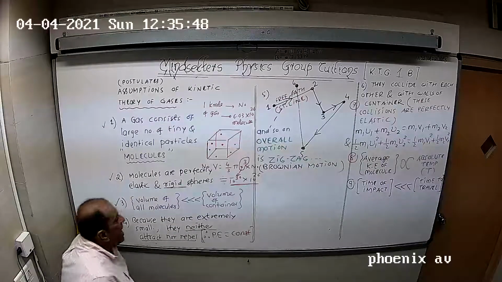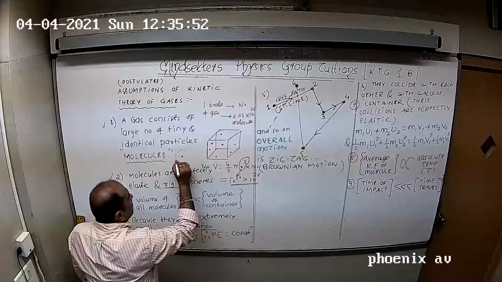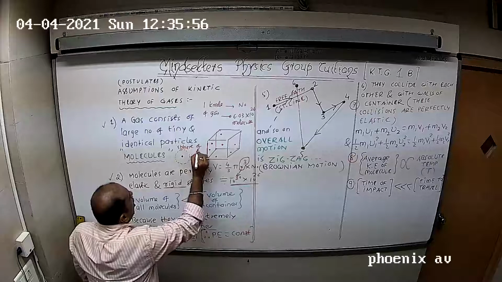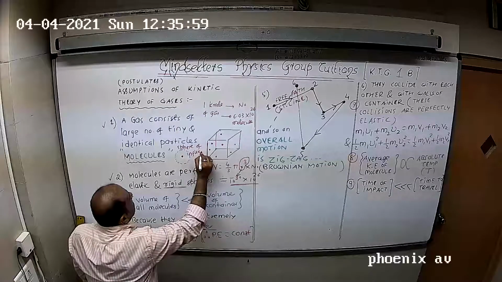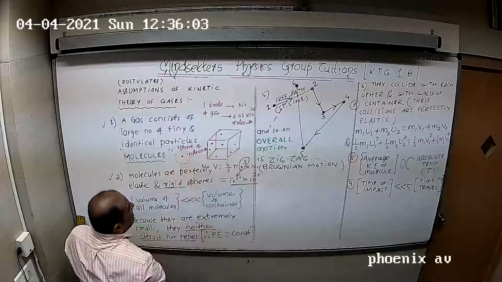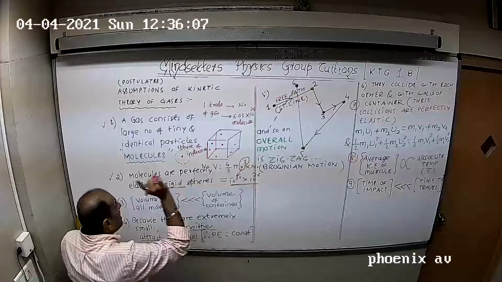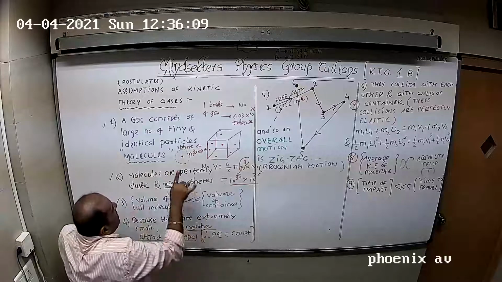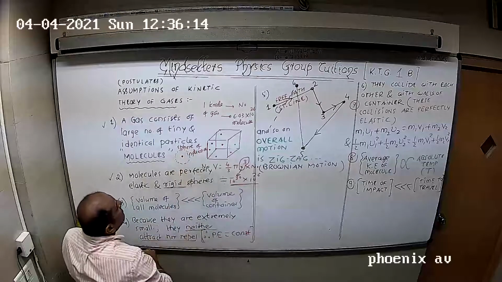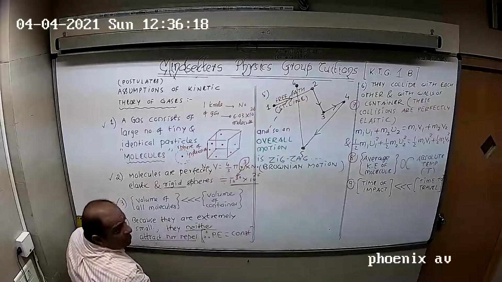Next, every molecule has a certain region of space around it, and that region of space is known as the sphere of influence. Right? If any other molecule comes in this range, then only it is attracted or repelled. This is something like this. Suppose this is Earth. Earth has a gravitational field around it. Moon comes in that gravitational field. That's why Moon revolves around the Earth.